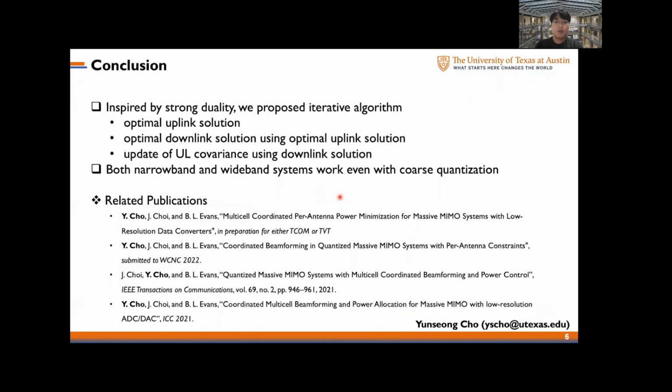In conclusion, we designed beamforming through a maximum transmit power minimization problem with low-resolution data converters. For a better analysis, we proved duality and strong duality. We proposed the iterative algorithm that solves both uplink and downlink cases based on strong duality. We further showed how to update the covariance matrix via the projective subgradient ascent algorithm. Simulations validate the derived result for both narrowband and wideband cases.